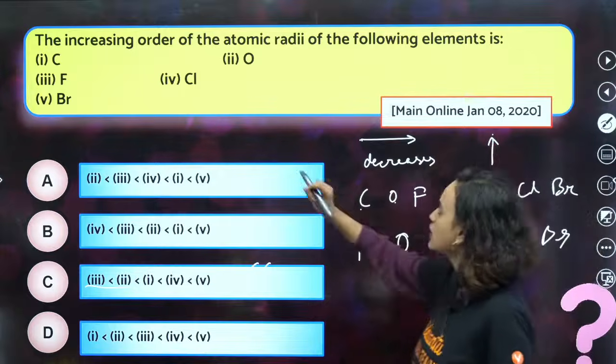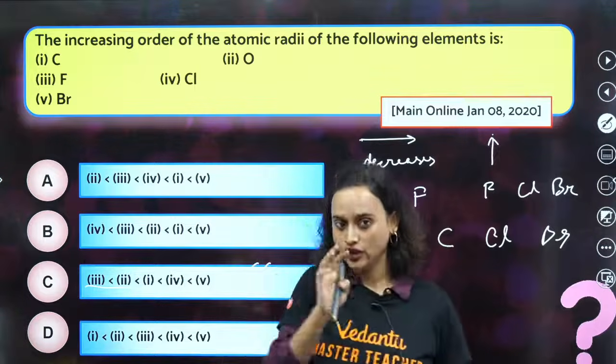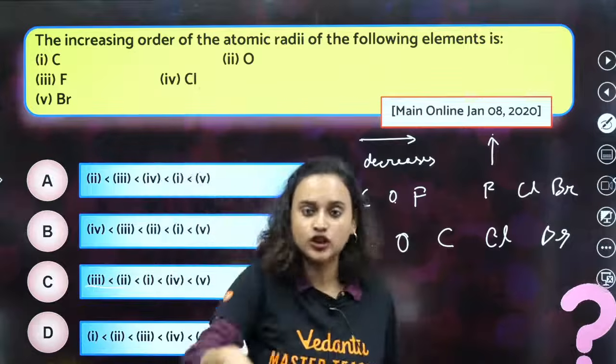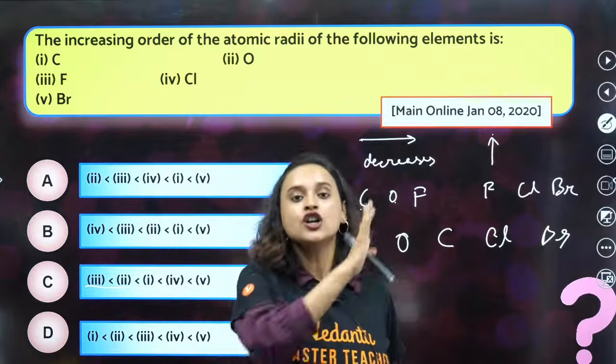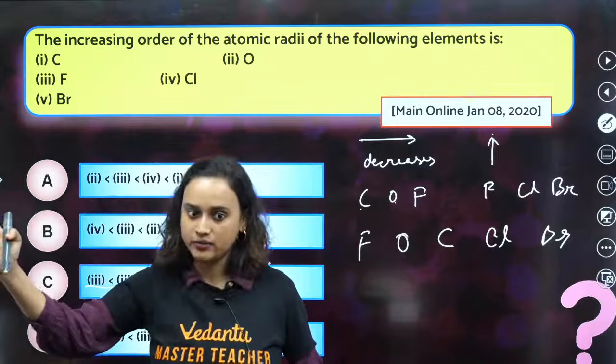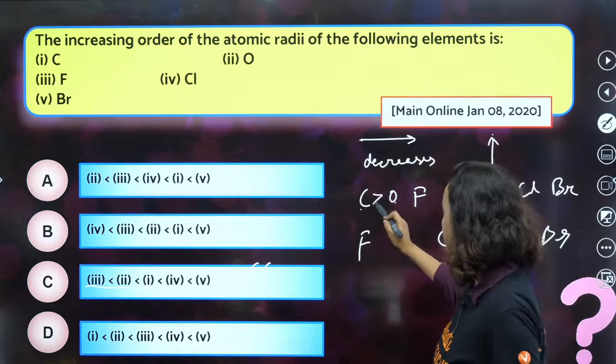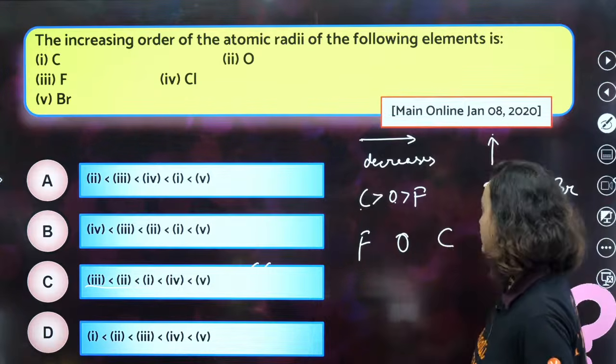Once again, bacha, we know atomic radii decreases across the period. Down the group, it increases, right? So if it decreases across the period, that means carbon will be of bigger size, then oxygen, then fluorine.